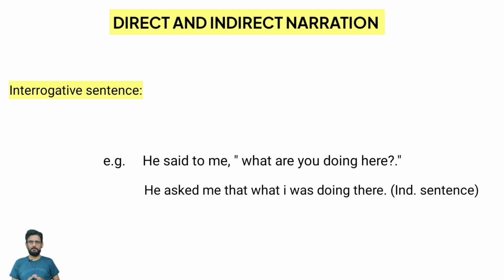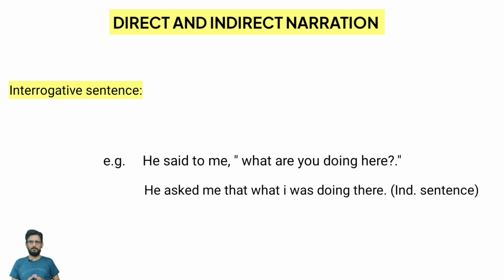So we have changed the reporting verb into asked. Then after that, we have used the conjunction that. Then after that, we have changed the person you into I, because you will be changed according to the object, and the object is me. Me is the first person. So over here, we'll use the first person instead of the second person you.